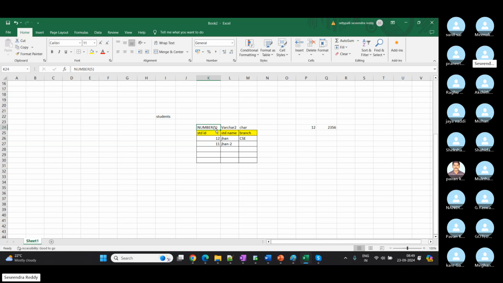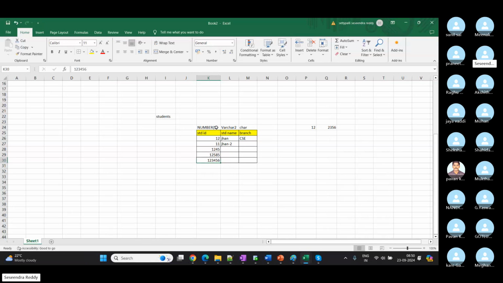When I say number 5, that means we are going to store up to a 5-digit number only under the student ID column. Let's say one student has 1 2 4 5. So 4 digits, it will accept. Next, 5 digits, it will accept. Let's say another student by mistake enters 1 2 3 4 5 6. He entered one more number while inserting or updating. So it won't allow it, right?